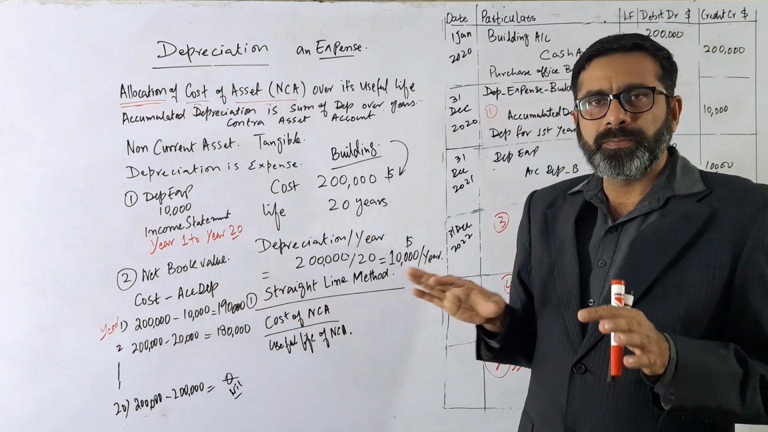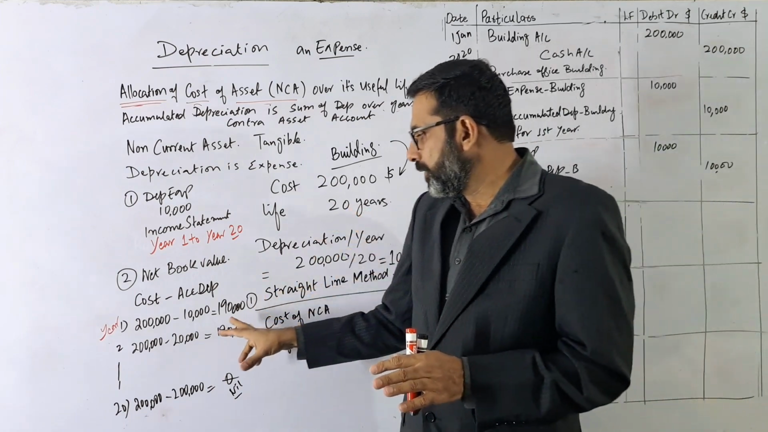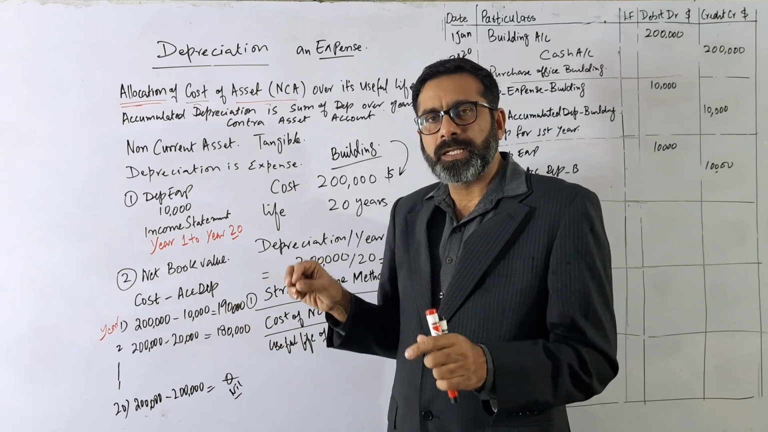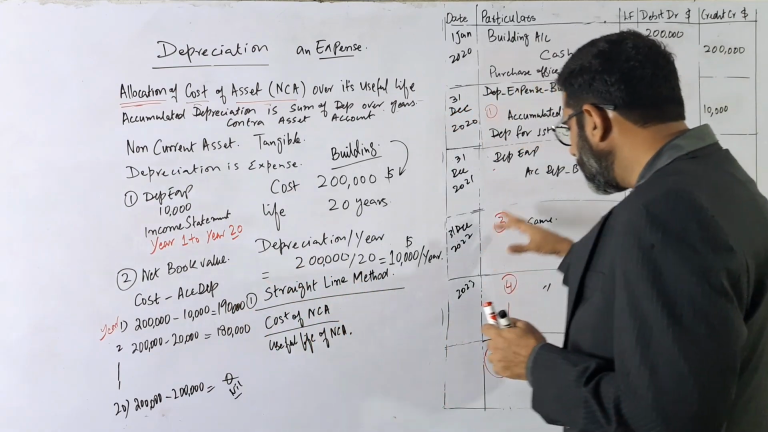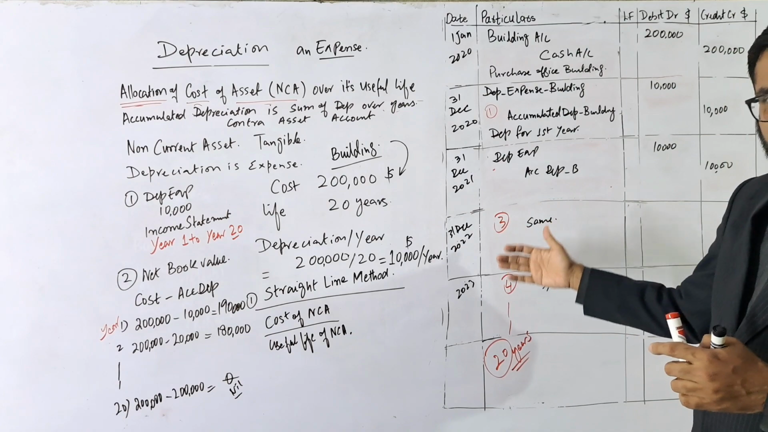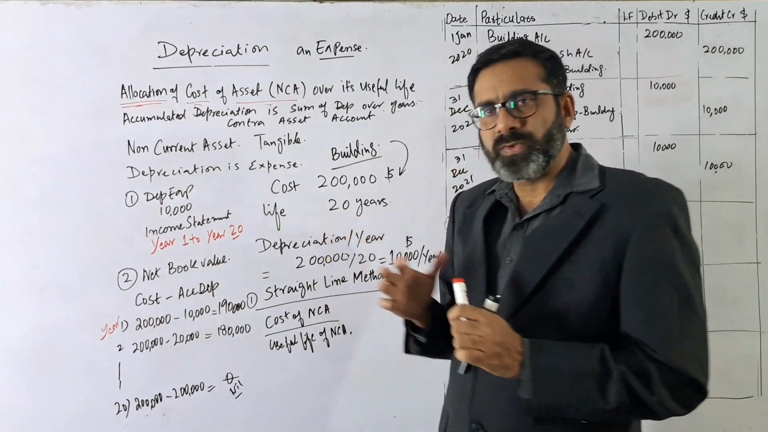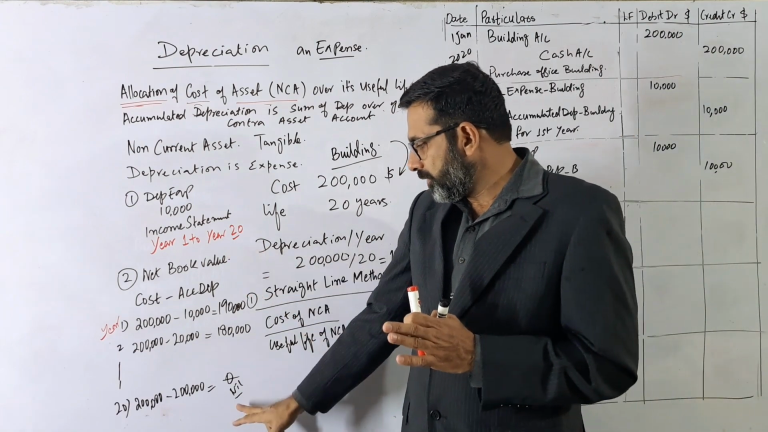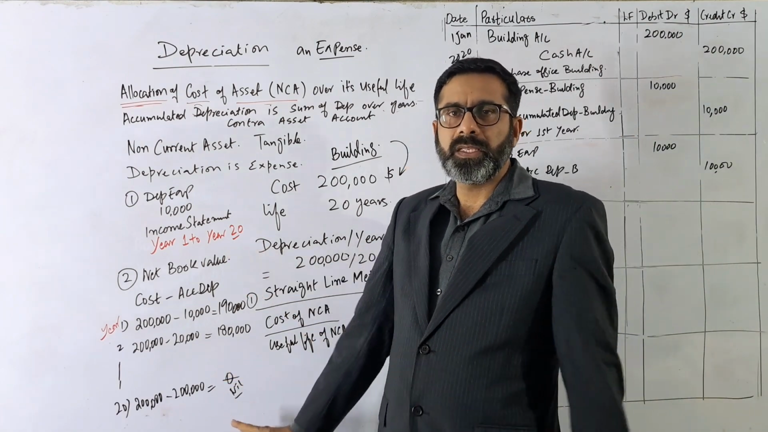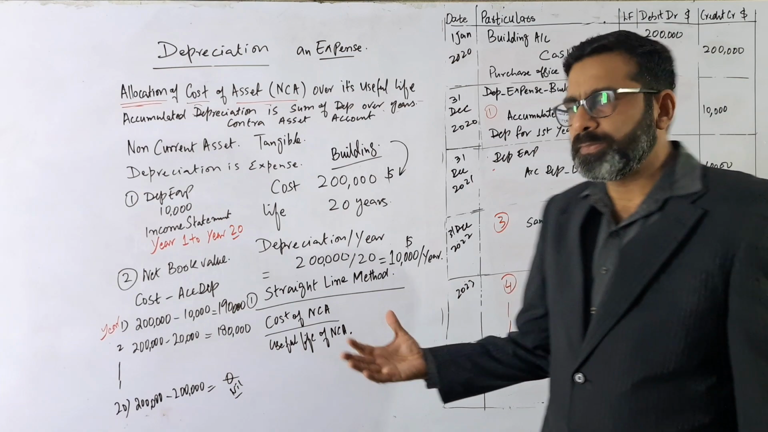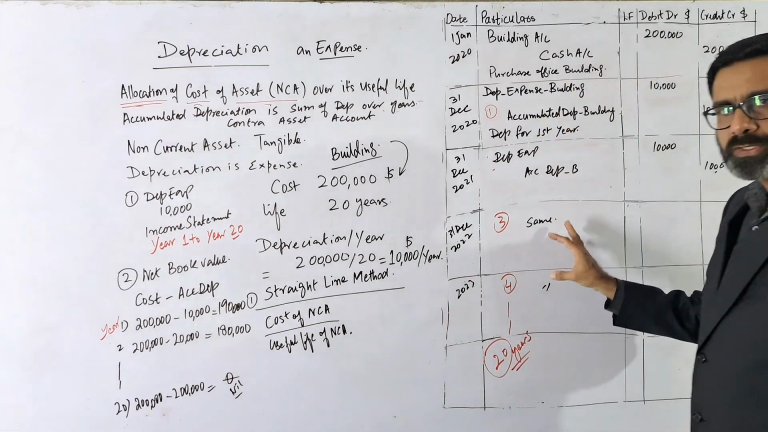But here, the very basic thing is that the net book value is just the value which is written in the books of account for 1 year, 2 years, 3 years, up to 20 years. And when the 20 years, the life of the asset, are complete, the net book value will be nil, or zero. So this is the concept of depreciation and how it is recorded in the books of account.